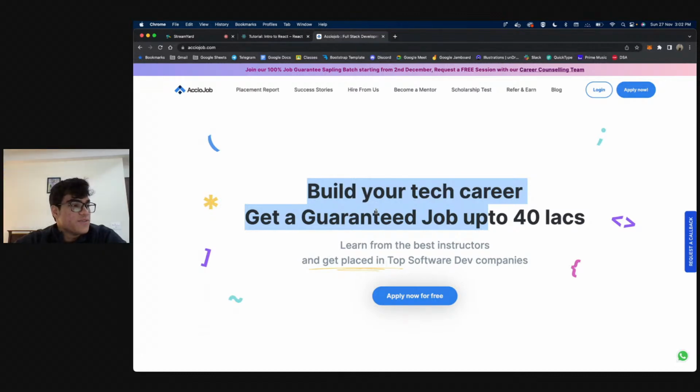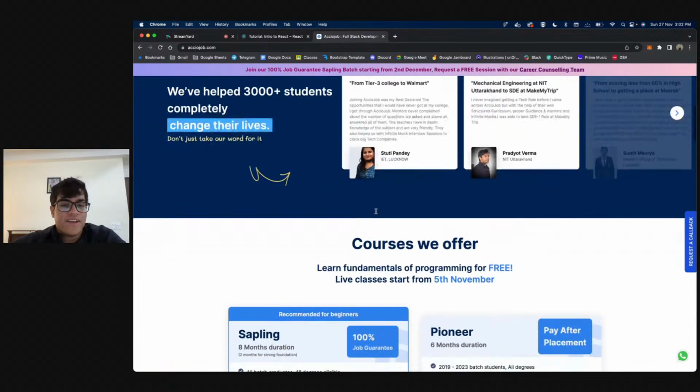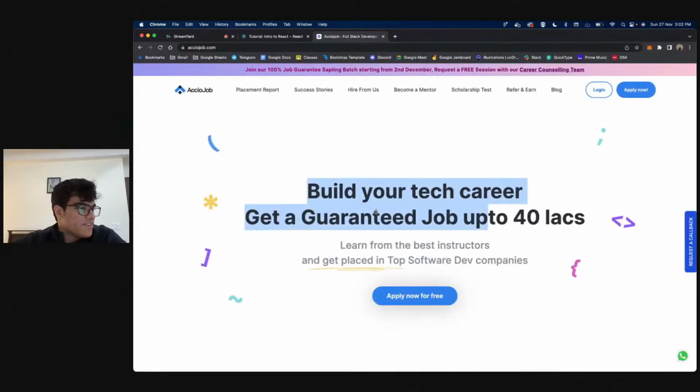So for those of you who have an idea of what React.js is, you should be looking forward to learning it. And by the end of this course, when you're done learning React and practicing, you should be able to build amazing websites like this one itself, right?